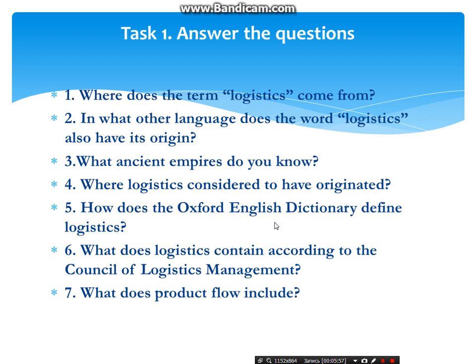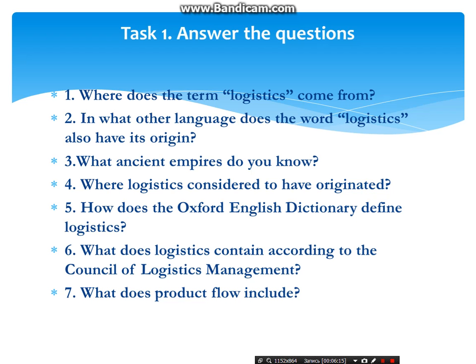The term logistics comes from Greek logos, meaning speech, reason, ratio, rationality, language, and phrase, and more specifically from the Greek word logistiki, meaning accounting and financial organization.